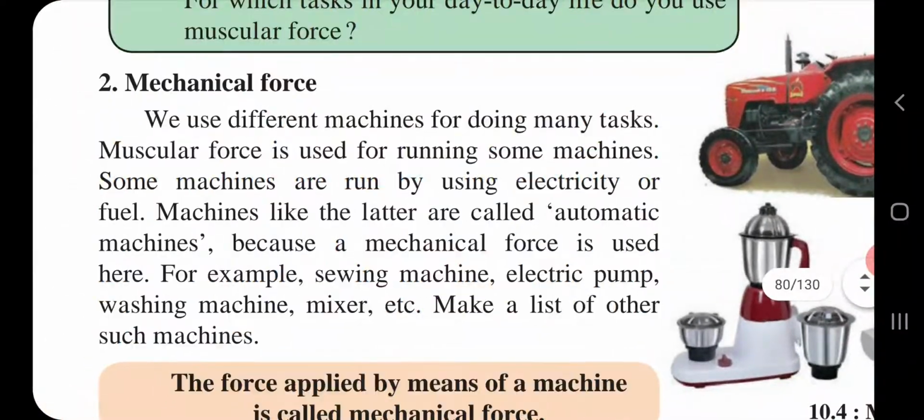Some machines are run by using electricity or fuels. Machines like the latter are called automatic machines because a mechanical force is used here. For example, sewing machine, electric pump, washing machine, mixer, etc. Make a list of other such machines.